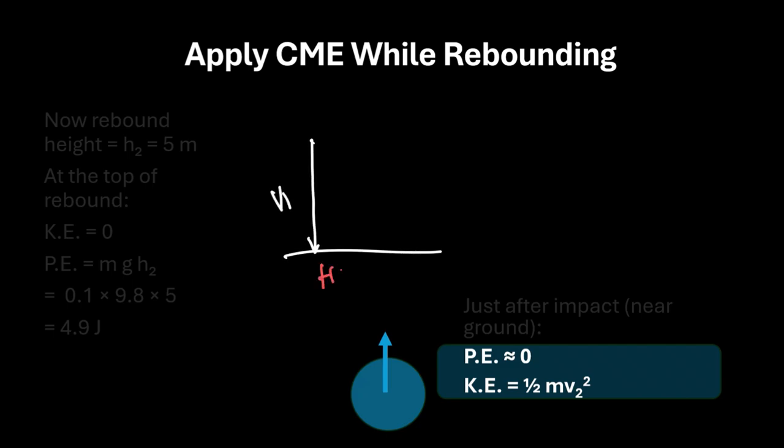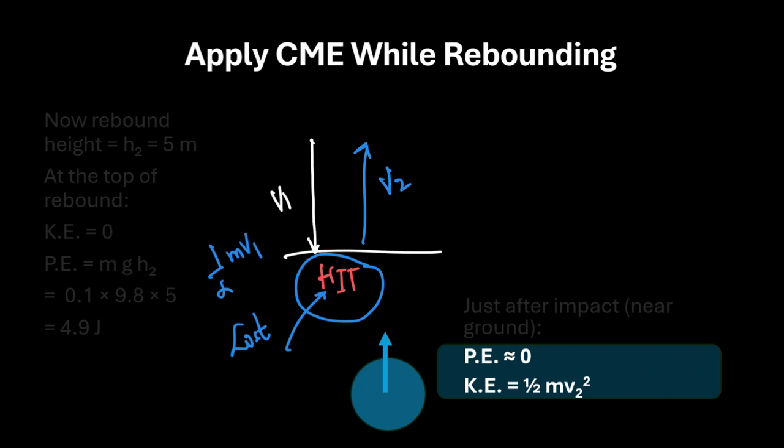It has hit the ground and then it is going up with some other velocity v2. Why? Because some of the energy is lost in this process. Therefore, half mv1 square will not be the same as half mv2 square here. Why? Because some energy, the difference between these, is lost here.